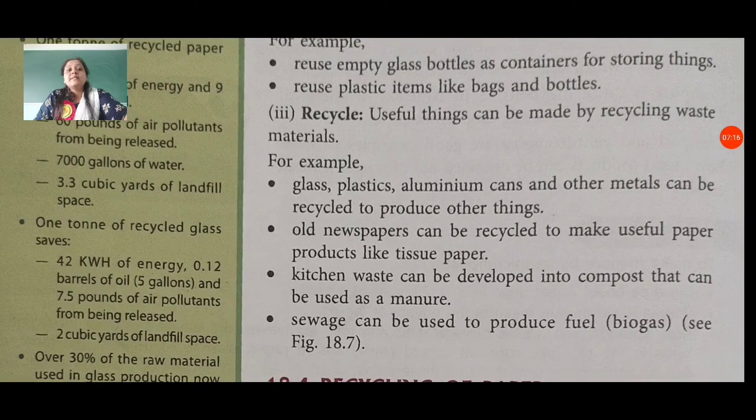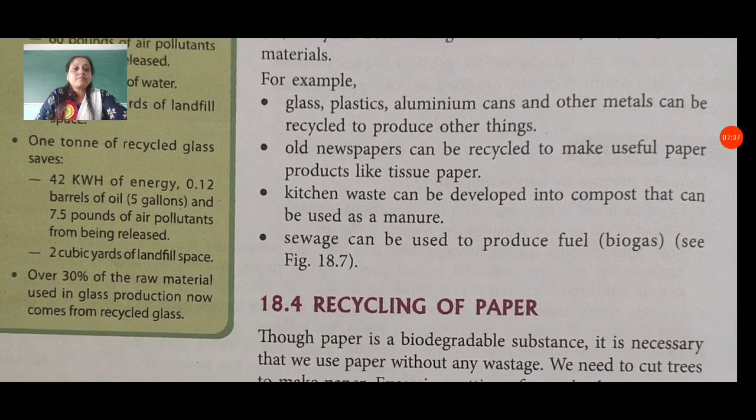Old newspapers can be recycled to make useful paper products like tissue paper. Then kitchen waste can be developed into compost that can be used as manure. Sewage can be used to produce fuel, for example biogas, which we have seen in figure 18.7.